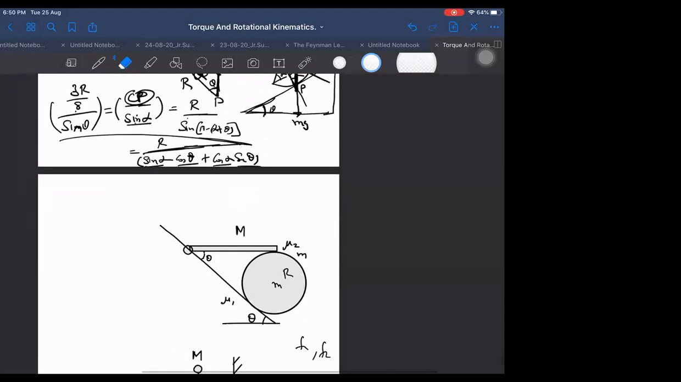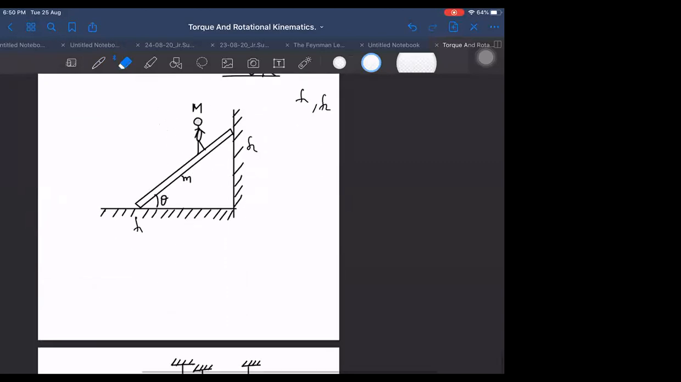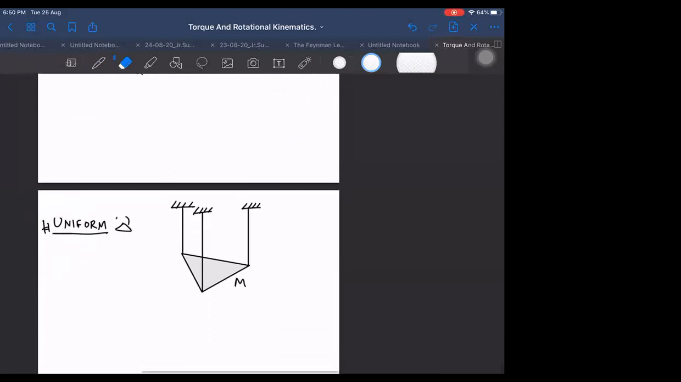Next question was, which one do you want to take now? Any one of these three questions. I think this one is somewhat tricky and simple also, so I will take this one. A uniform triangle is given. We want to find the tensions T1, T2 and T3.